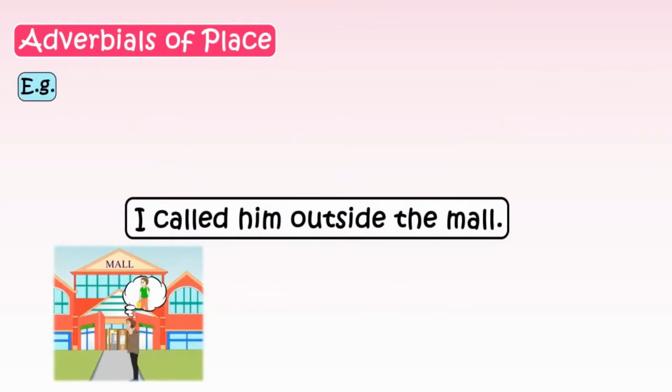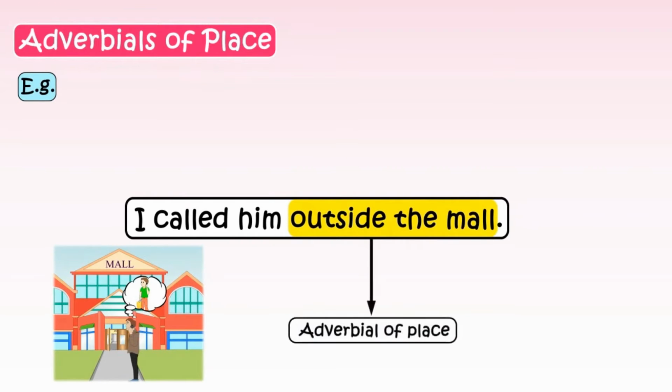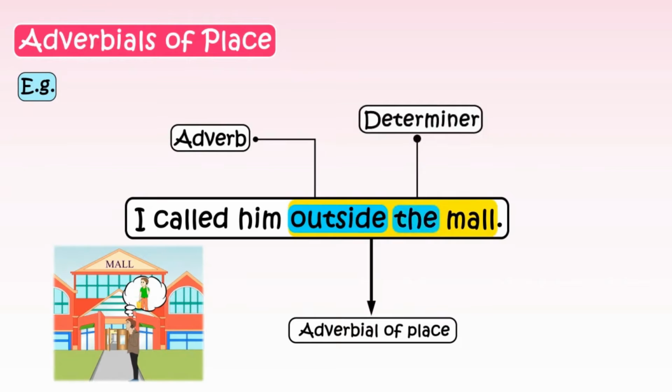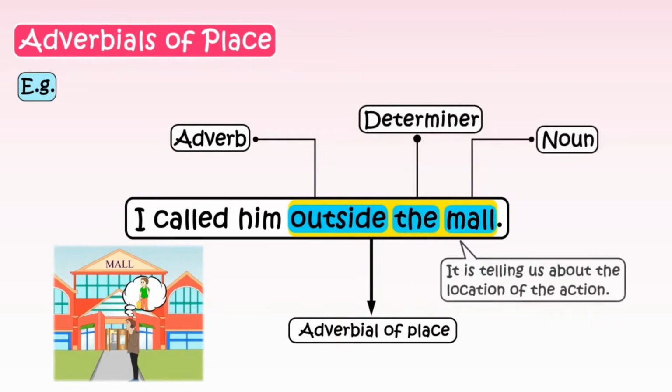Now let's take this sentence as an example. I called him outside the mall. Outside the mall is our adverbial of place. It consists of the adverb outside, the determiner the, and the noun mall. It is telling us about the location of the action.